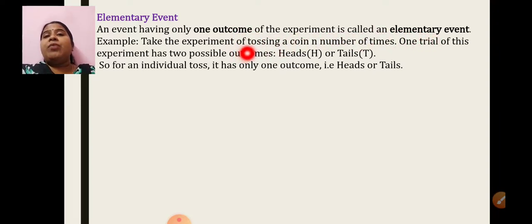Now when you have only one outcome, then such an experiment is called an elementary event. I can give you an example for this. Take the experiment of tossing a coin n number of times. I have a coin, I am tossing it say 5 times. I know the answer. Either I will get a head or I will get a tail. There is only one outcome for it. Yes or no? So such an experiment or such an event is called an elementary event.